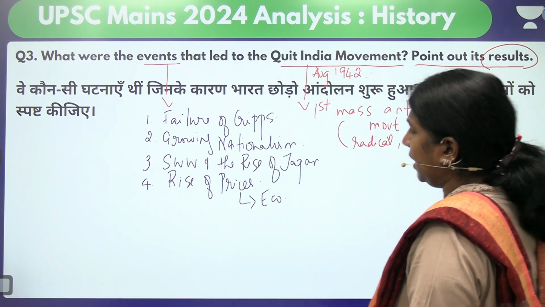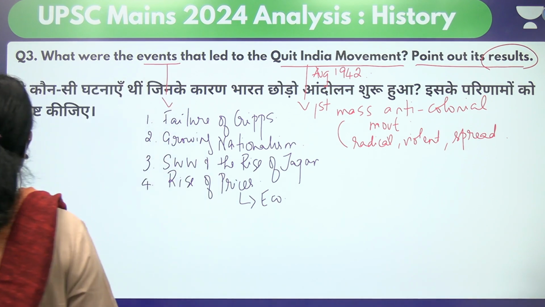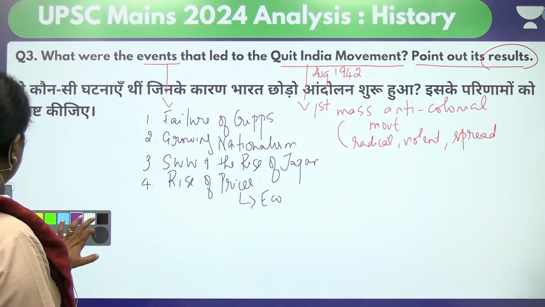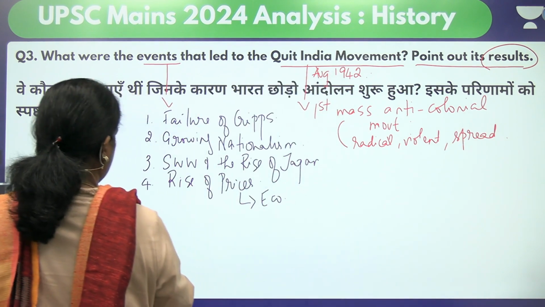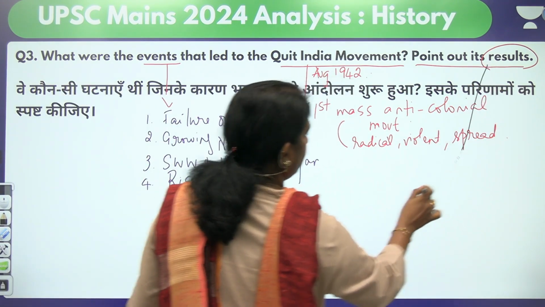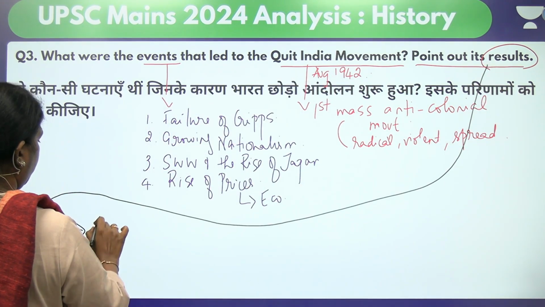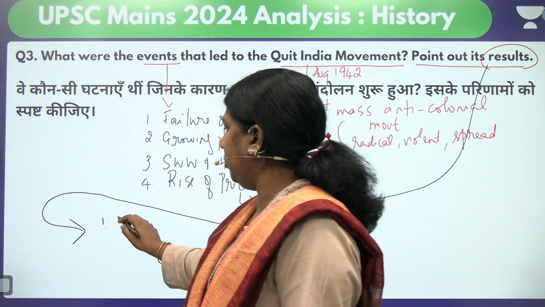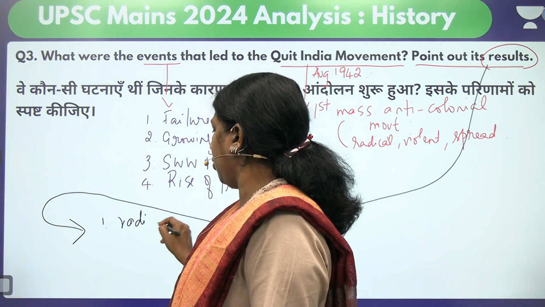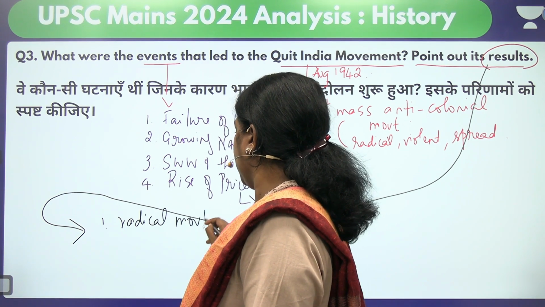The second part says, what were the results of the Quit India movement? Moving on to the results of the Quit India movement, when you look at it, it was a radical movement. We've written that already in the introduction. The Quit India movement was radical.